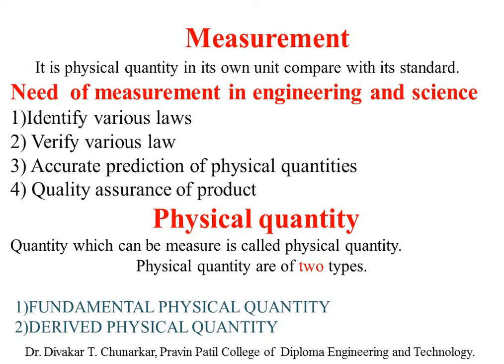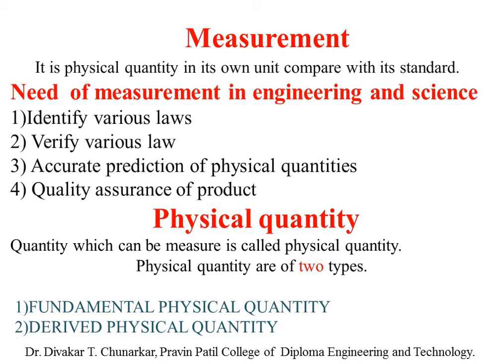And the requirements of unit: invariable, reproducible, and definite and well definite. Then measurement: a physical quantity in its own unit compared with the standard is called measurement. And the requirements of measurement: identify various laws, verify various laws, accurate prediction of physical quantities, and last, quality assurance of product.